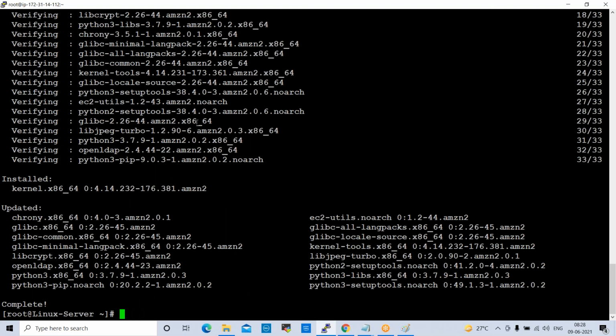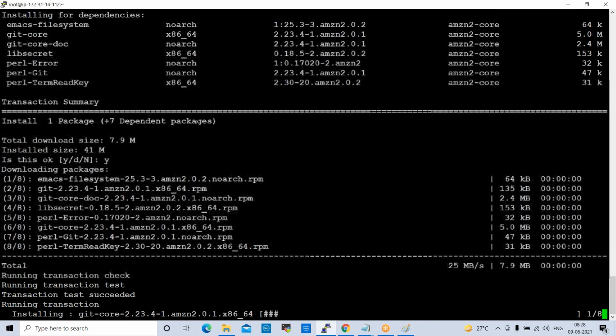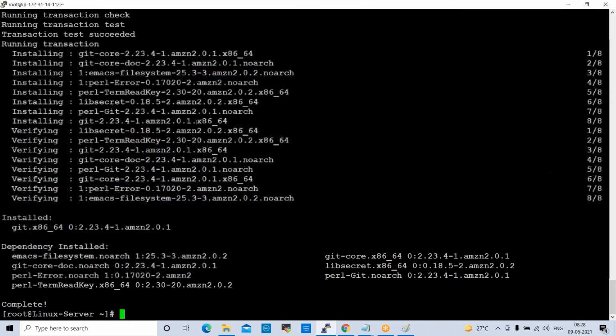So after that, I want to install Git here. Okay. yum install git. Now Git is installing. So where is the package available? The package is available internally inside of the Linux machine only. From there it is installing.